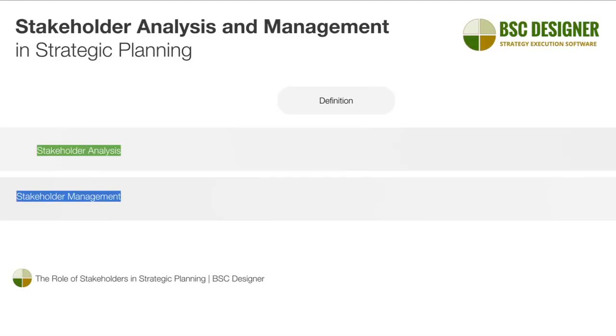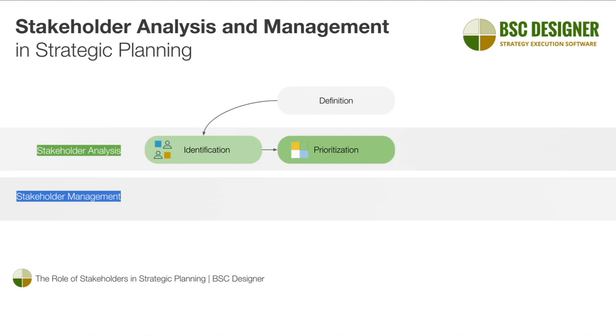We are now equipped for stakeholder analysis and stakeholder management. With the definition of the stakeholders in mind, we start identifying the stakeholders of our company. Having a hierarchy of the stakeholders, we need to prioritize them and list the stakeholders that we will focus on. To finish stakeholder analysis, we formulate the needs of the shortlisted stakeholders.